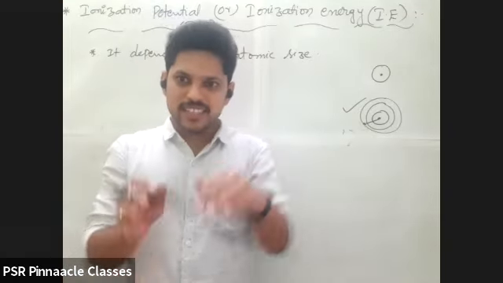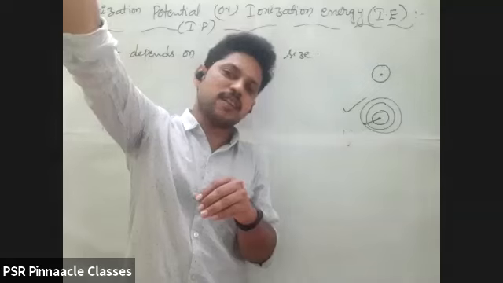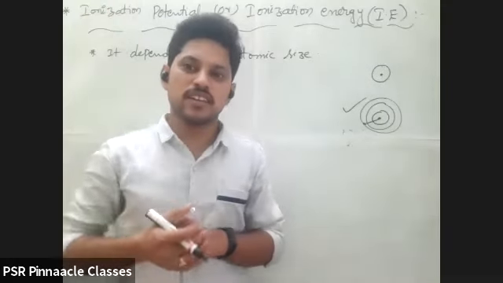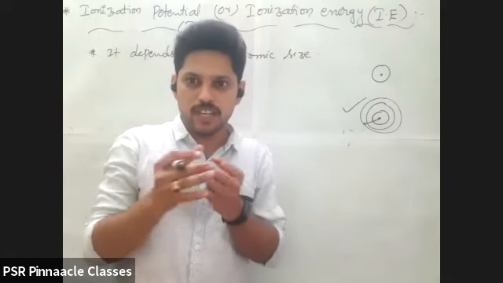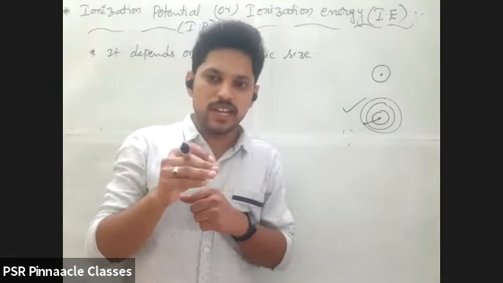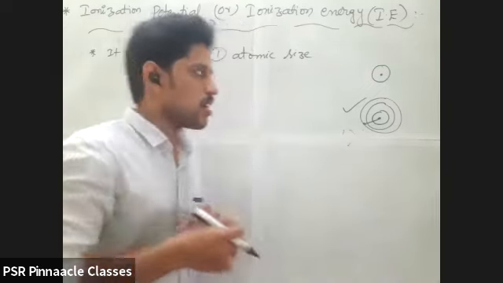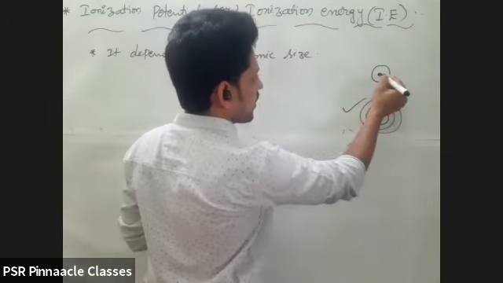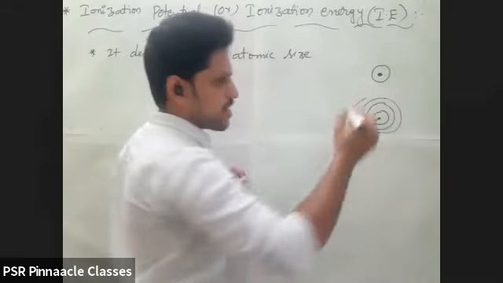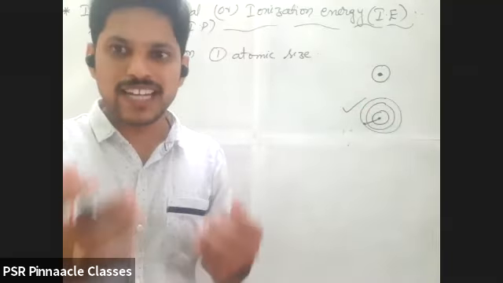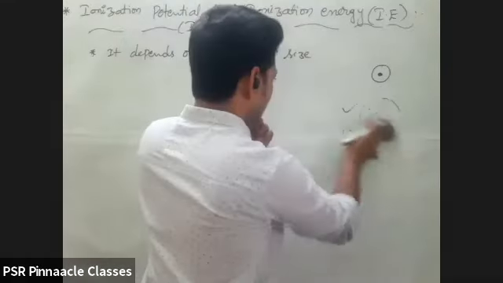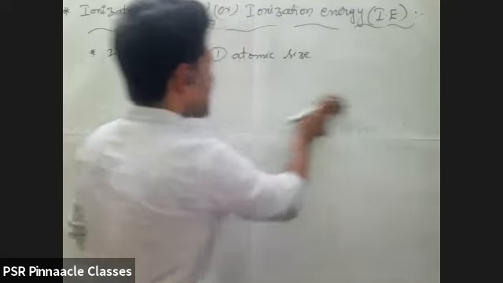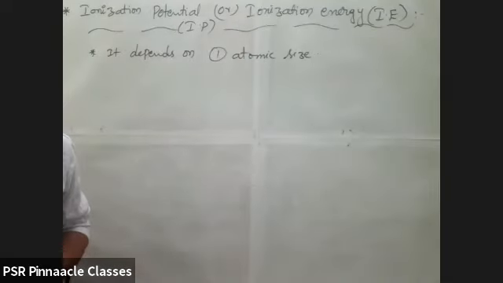If the electron is at some 1 kilometer distance from the nucleus, can you remove it very easily? Yes, because the nucleus shows very little force. But if you come closer, the nucleus shows more influence and attracts too much. So as atomic size increases, ionization potential decreases.